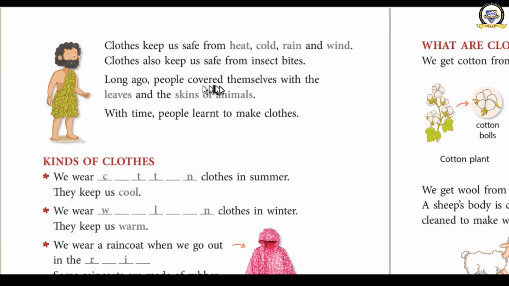Long ago, people covered themselves with the leaves and skins of animals. The people who lived before us, very many years before, did not know how to make these types of clothes. So, what did they wear? They wore leaves and bark or skin of the animals. That was their cloth. What did the people wear long ago? They wore leaves and skins of animals.